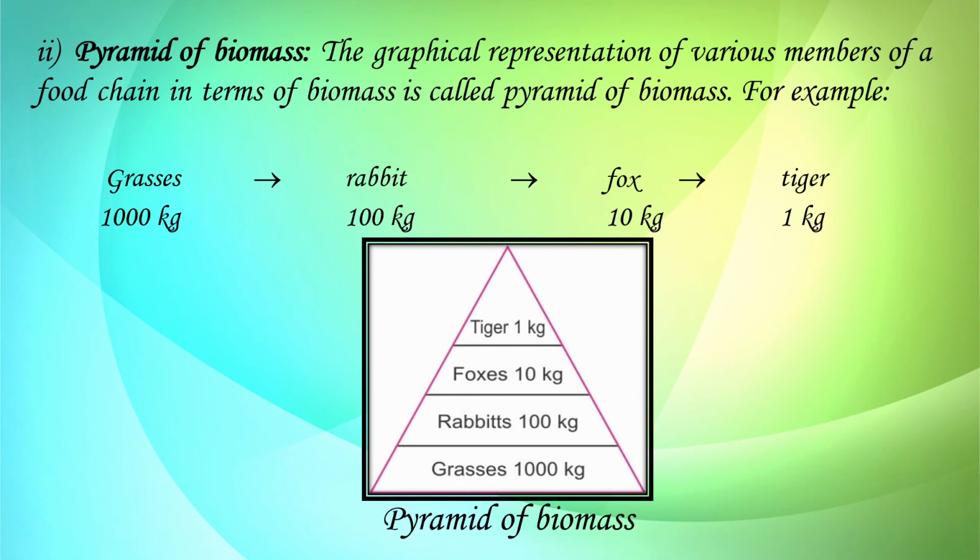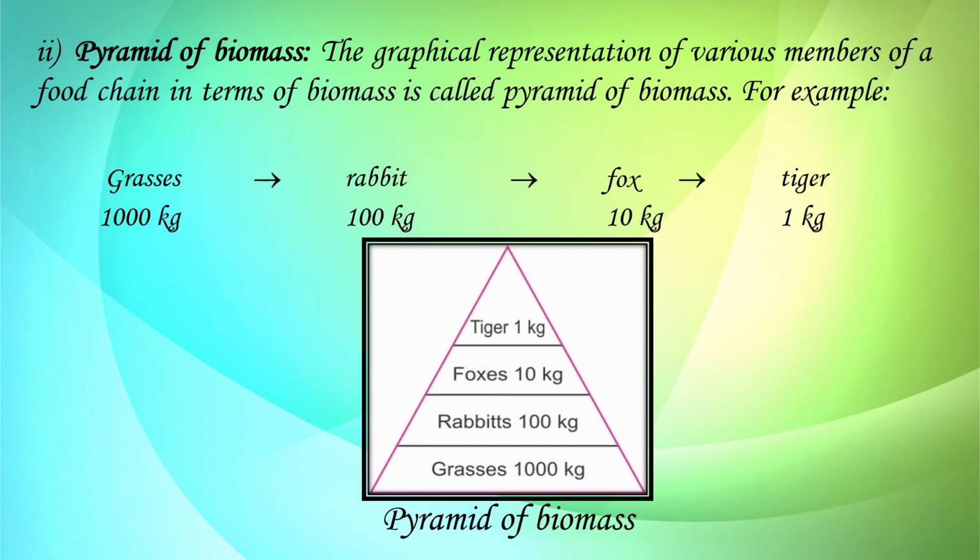What is a pyramid of biomass? The graphical representation of various members of a food chain in terms of biomass is called a pyramid of biomass. In the food chain, if 1000 grasses have 1000 kg weight, and they are eaten by 100 rabbits, only 100 kg of biomass will be formed in the form of protoplasm.